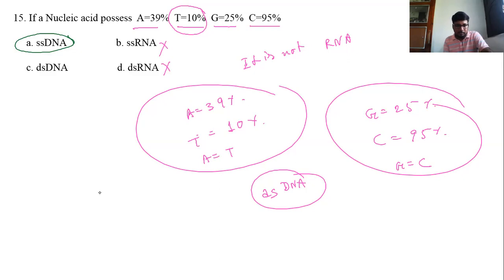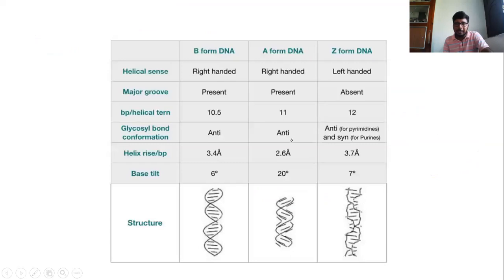At last I request you to remember some things about DNA. Look at the different forms of DNA, which are formed from standard DNA in adverse conditions like dehydration or high ion concentration. These forms are B DNA, A DNA, and Z DNA. The standard DNA that we have studied is B DNA, and the other two forms are A and Z. You have to remember only these 3 points.